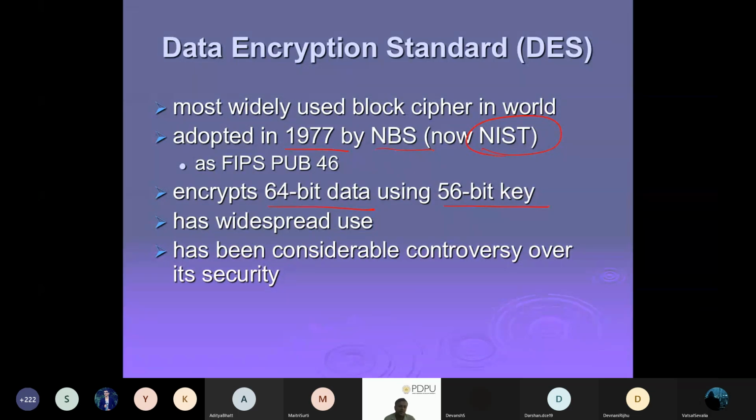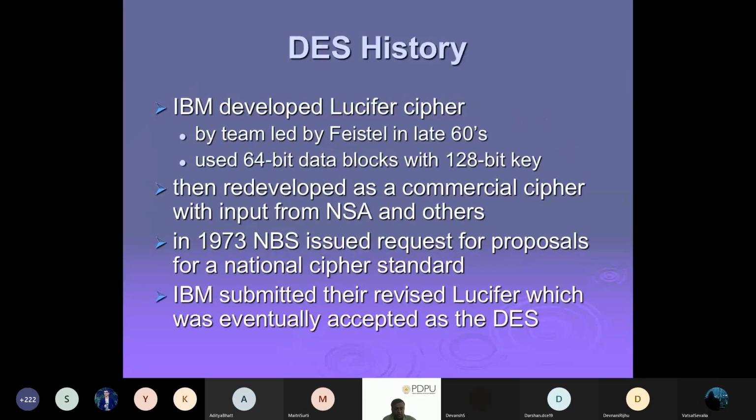Okay, and then it is going to be expanded over the different keys. That's why they are going to use it. So this is kind of a history of the DES. It was developed by some scientists at IBM.